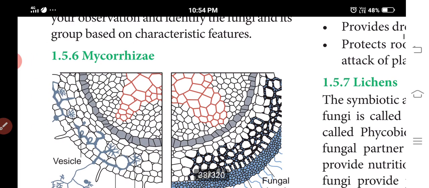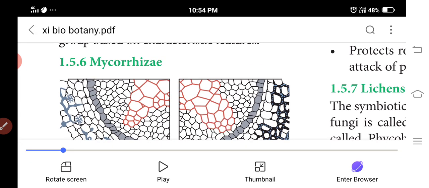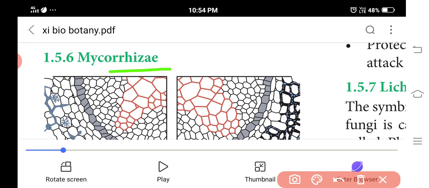Next one is mycorrhiza. Do you know this mycorrhizae? Myco means fungus, rhizae means roots.